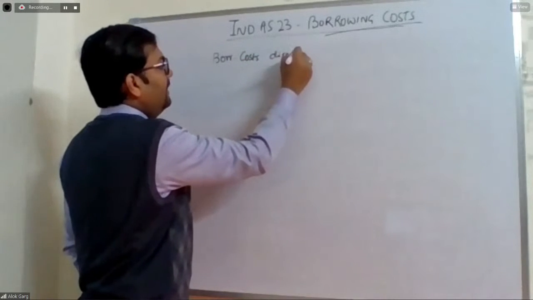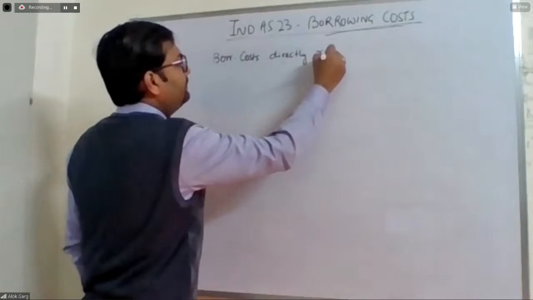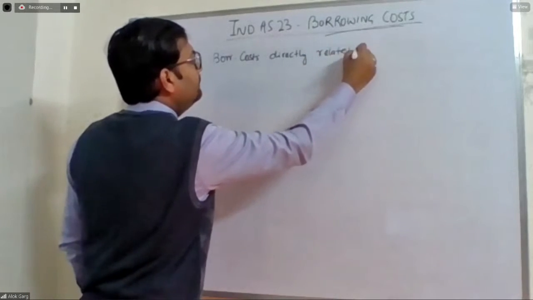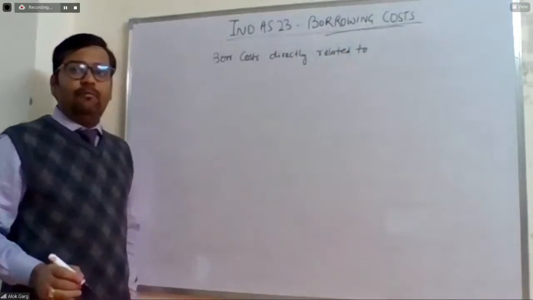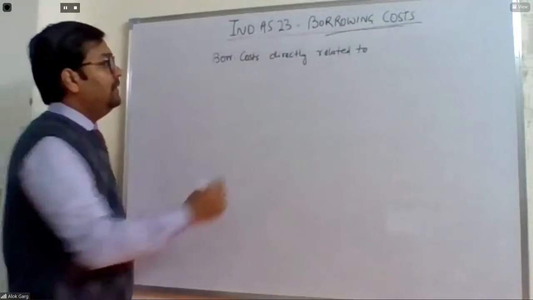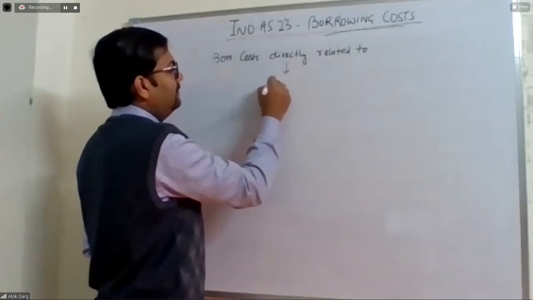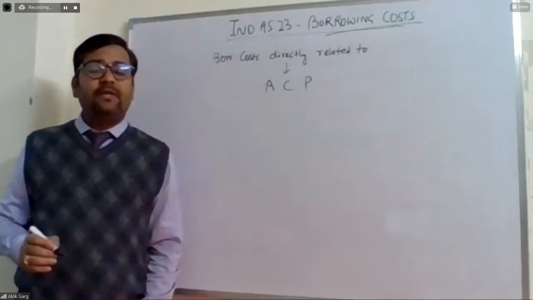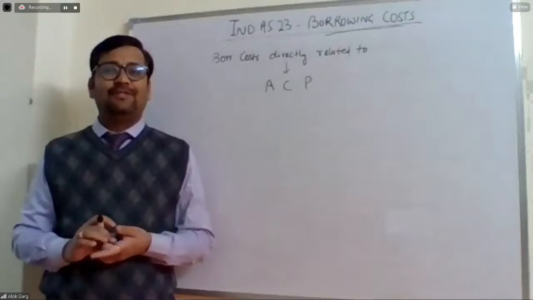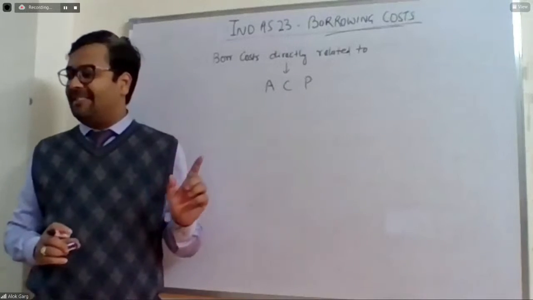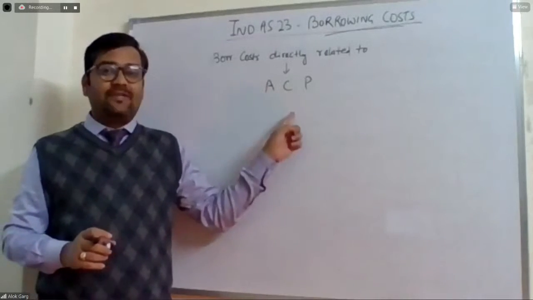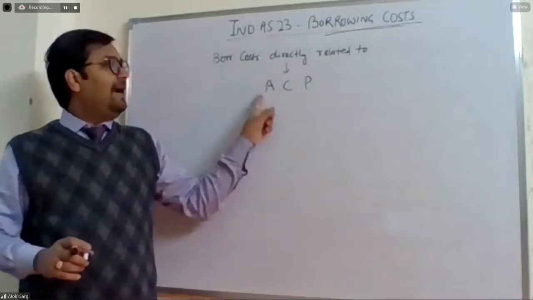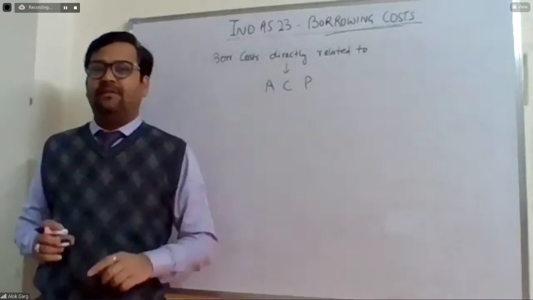Borrowing cost directly related to ACP. This is not Assistant Commissioner of Police. This is acquisition, construction, and production.